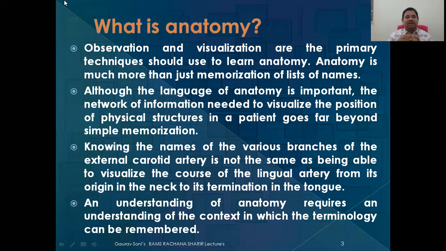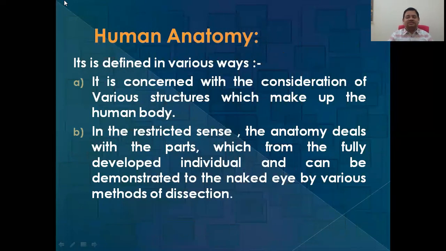That means we have to develop a third eye, a visual eye. After doing all the anatomical work, we should be so perfect that if somebody is talking about some bone, some branch, some muscle, the diagram should be inside our mind and we should follow that diagram. An understanding of anatomy requires an understanding of the context in which the terminology can be remembered. It's not just cramming everything. It is to understand, then observe, then visualize, and then ultimately a memory will be developed for a longer time. Let's see some definitions.